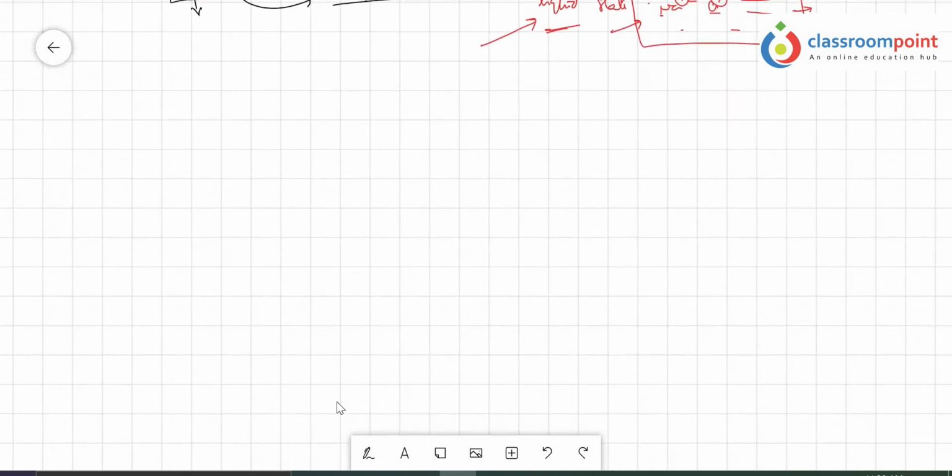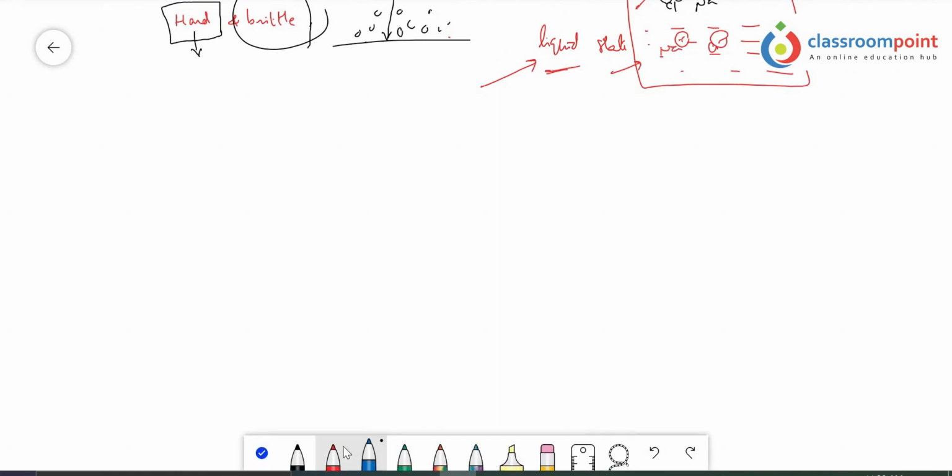Now let's take the metallic solids. I hope you will understand what I am going to discuss about metallic solids, because here we are going to discuss the metallic bond also. So, metallic solids.